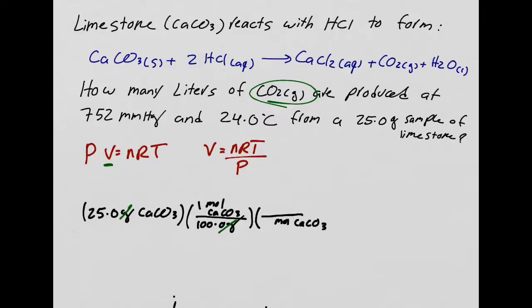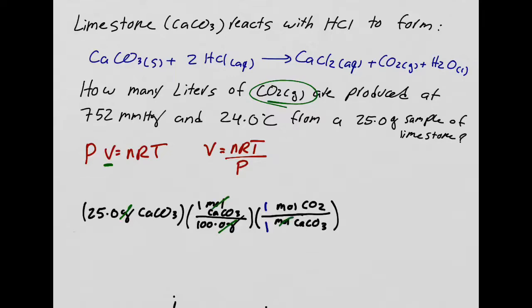Ideal gas law is for gases. I'm looking for carbon dioxide. Now, how do I figure out the mole ratio? You already know that. Coefficients are the mole ratio. So yell the answer for me. Calcium carbonate, CO2. They happen to be 1-to-1. On exam, they will not be. So 1-to-1, again, I use the equation, coefficients are the mole ratio.